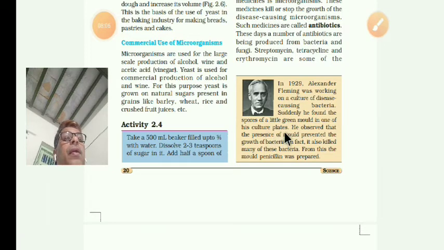He observed that the presence of the mold prevented the growth of the bacteria. In fact, it killed many of these bacteria. From this, penicillin was discovered. In this way, the medicine was discovered.